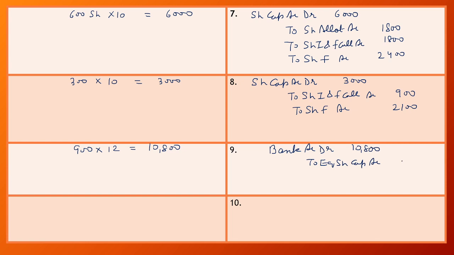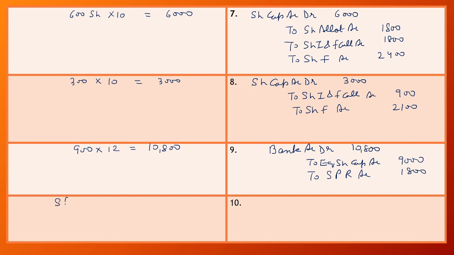Number of shares are 900 and the face value is rupees 10 per share. So 9,000 is transferred to equity share capital account and the remaining amount is our premium which is transferred to security premium reserve account, that is 900 into 2, 1800 rupees.